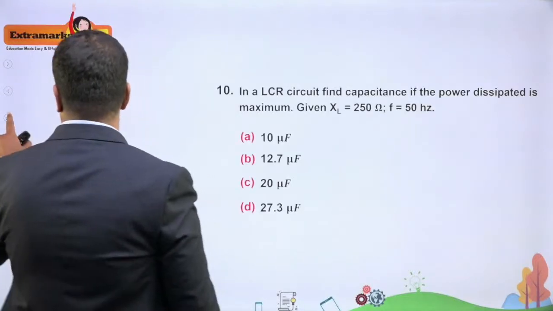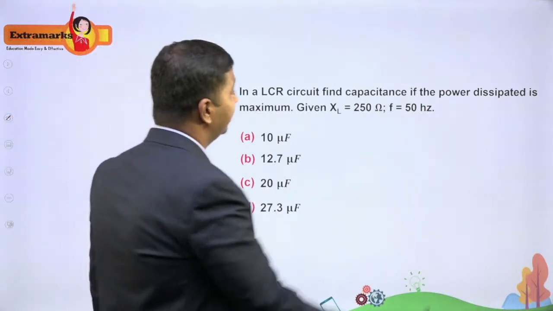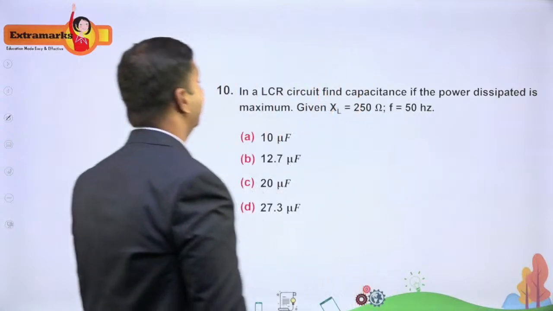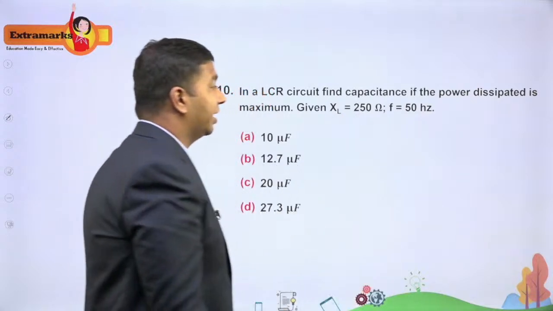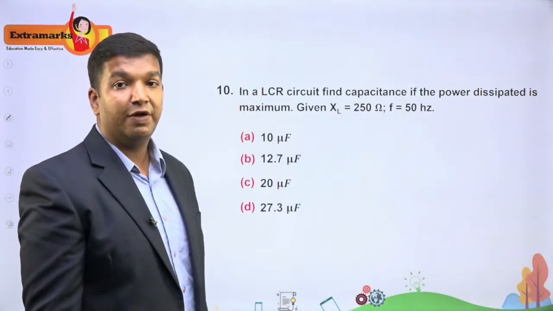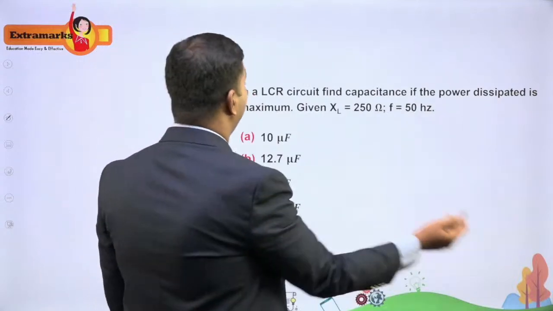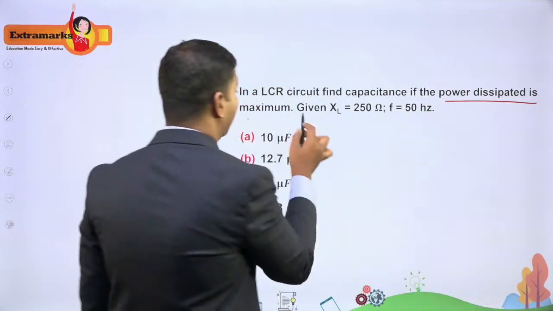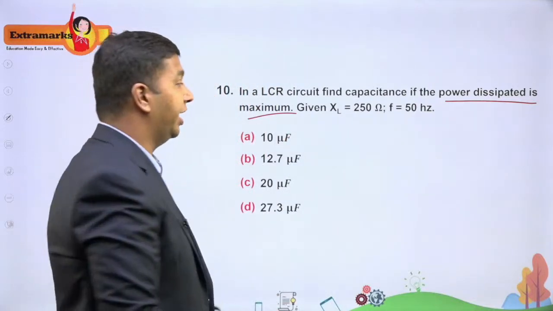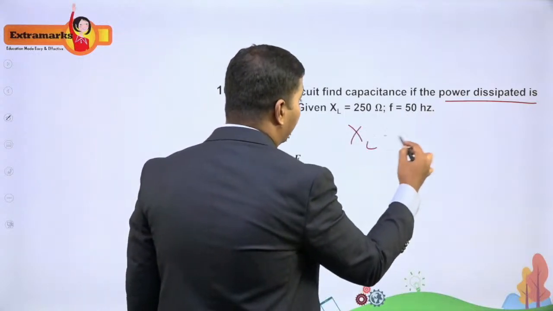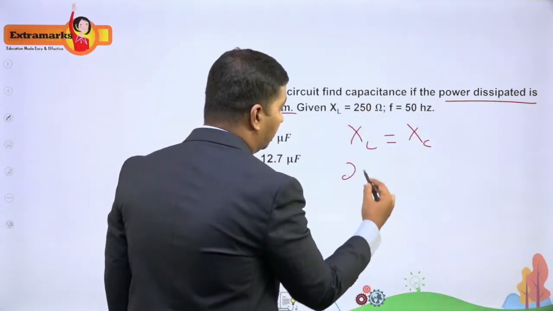Now in the 10th question, it says, in an LCR circuit, find the capacitance if the power dissipated is maximum, given XL. XL stands for inductive reactance. XL is 250 ohms and frequency is 50 hertz. Now the answers are given. You know that the power dissipated will be maximum when the circuit is in the state of resonance. So when resonance occurs, XL will be equal to XC. XL I know, the value is 250.